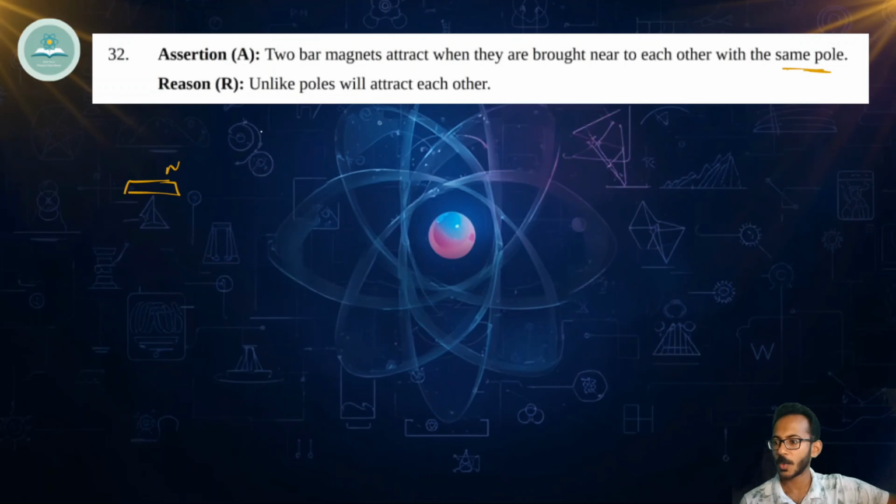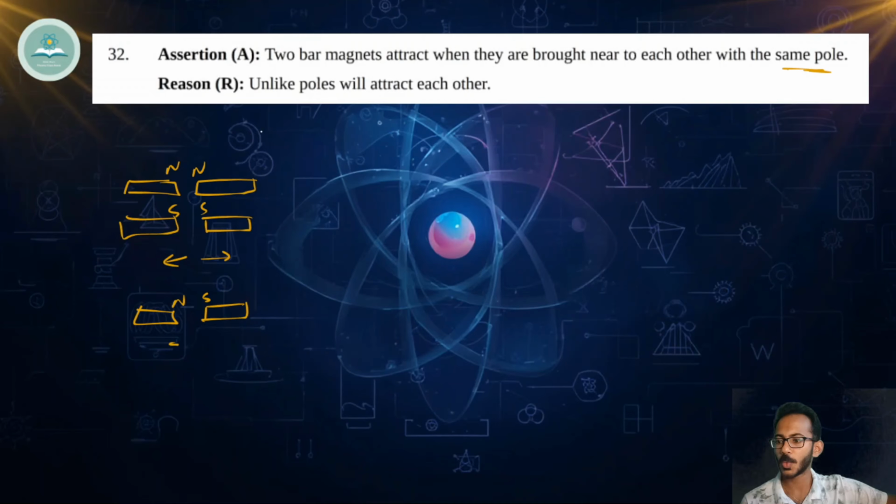When north pole and north pole come together, or when south pole and south pole come together, they will repel each other. Like poles will repel each other. When unlike poles, maybe north and south, come together, they will attract each other. So like poles repel each other, unlike poles attract each other.